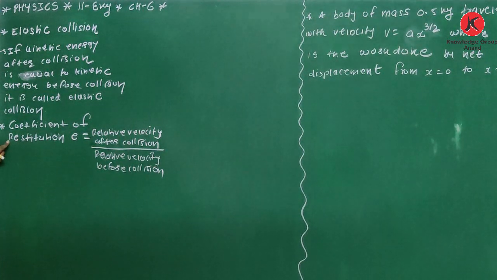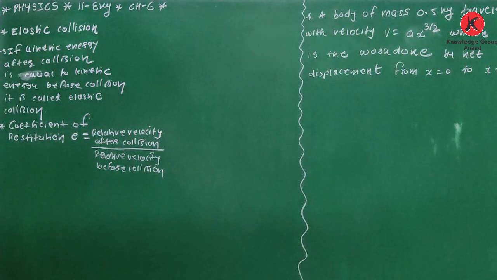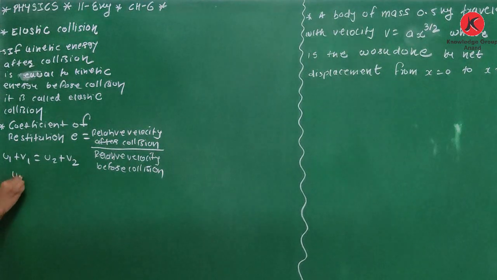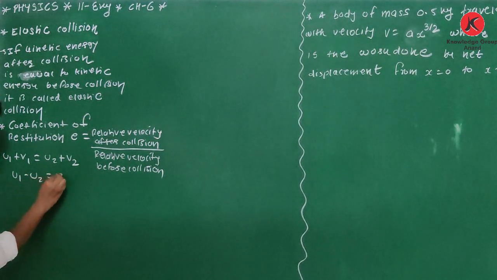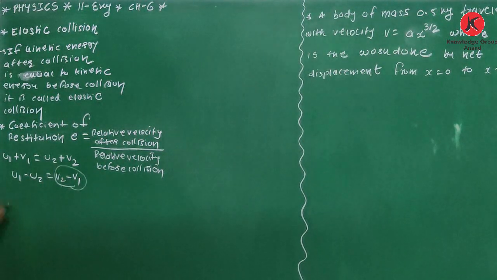And if you remember, we have proved for elastic collision that u1 plus v1 is equal to u2 plus v2, or you can say u1 minus u2 is equal to v2 minus v1. It is relative velocity after collision, it is relative velocity before collision.